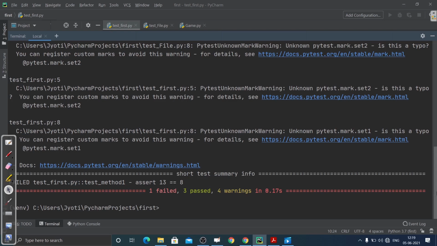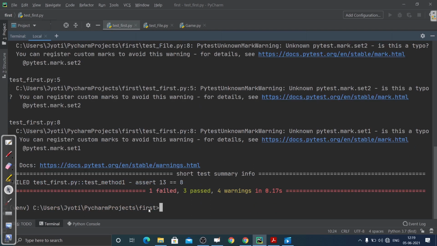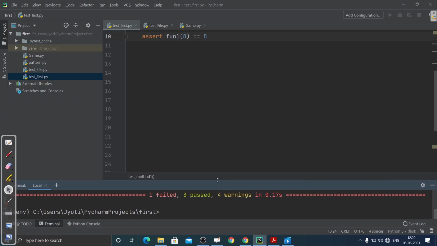Inside this Python file we had two test methods, and inside testfirst also we had two test methods. So in summary, one test method failed and three passed.